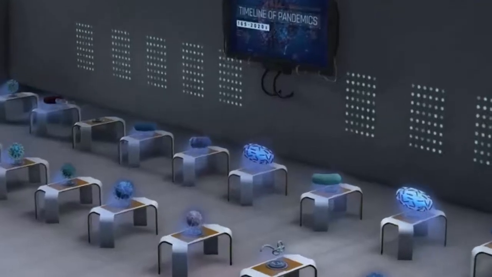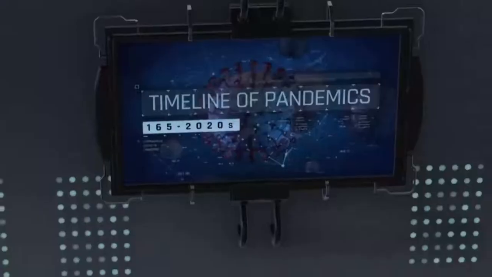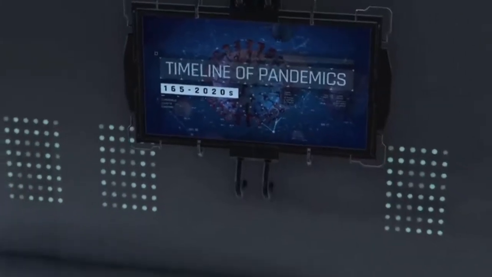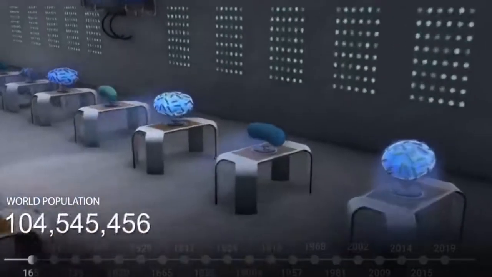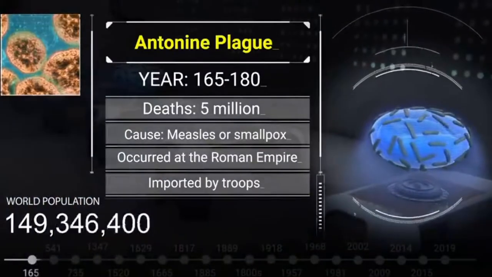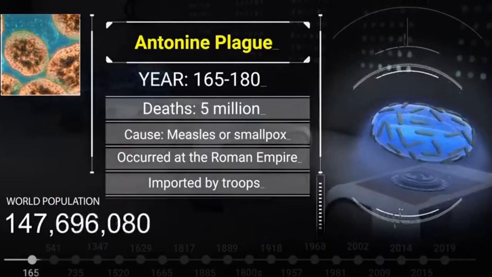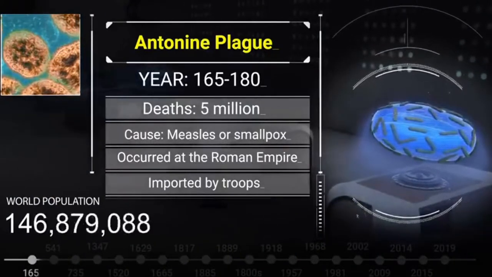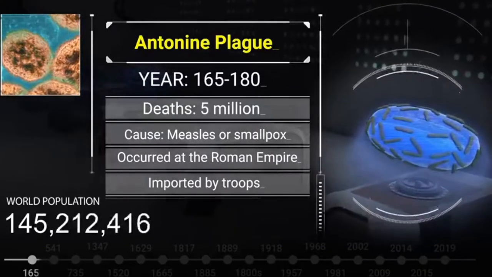Let's take a look at the recorded pandemics and plagues that cost millions of people their lives, starting from the year 160 till today's 2020. Here's the timeline. Antonine Plague, year 165 to 180. That's 5 million. Caused by measles or smallpox. Occurred in the Roman Empire, imported by troops.